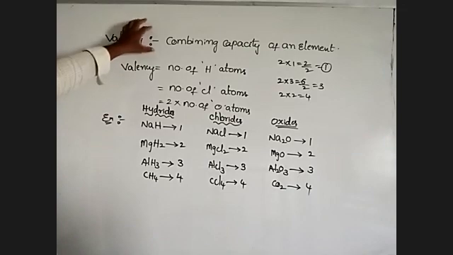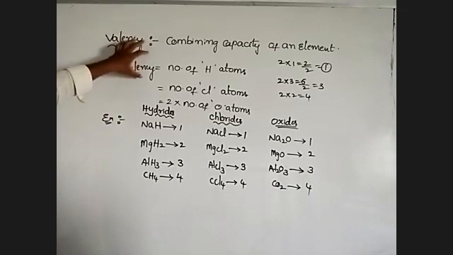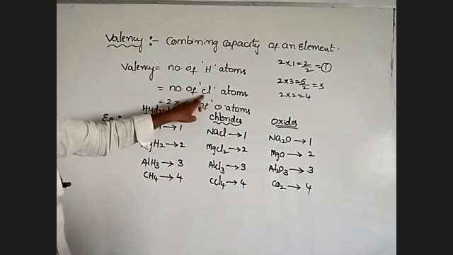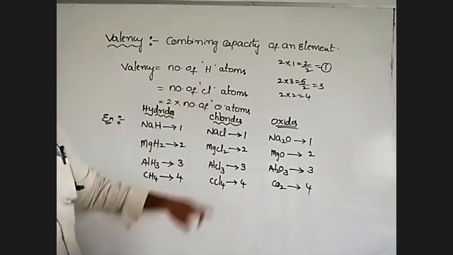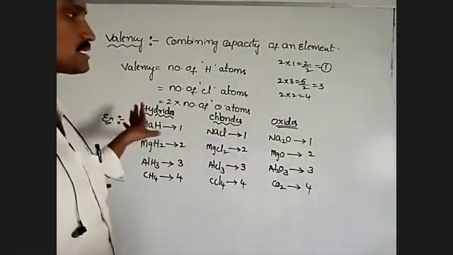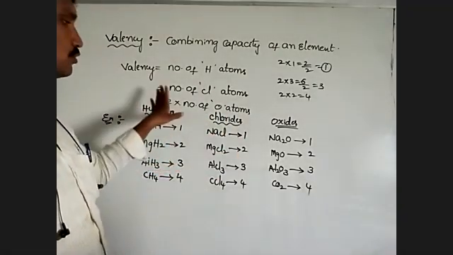So combining capacity of an element or valency is equal to number of hydrogen atoms or number of chlorine atoms or 2 into number of oxygen atoms. Okay. Note this once, these basic fundamentals are most important. Okay, note it down.